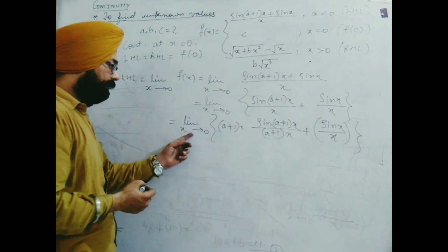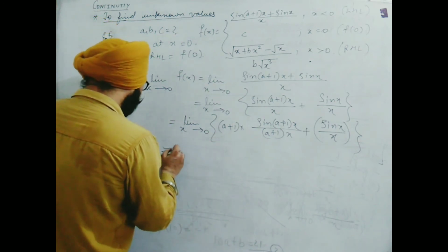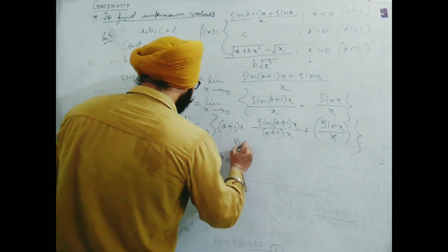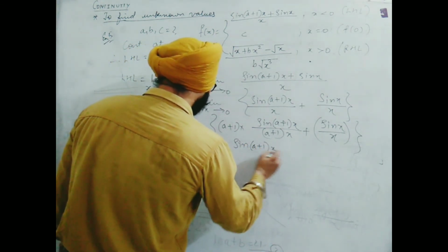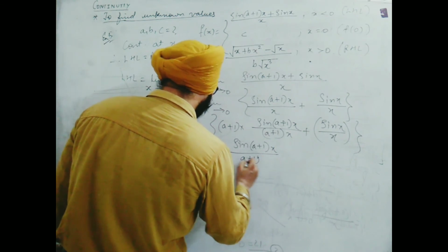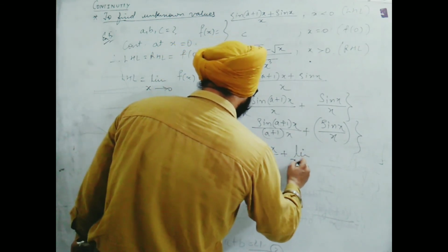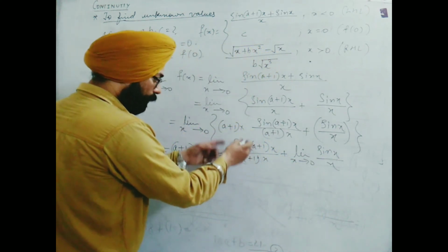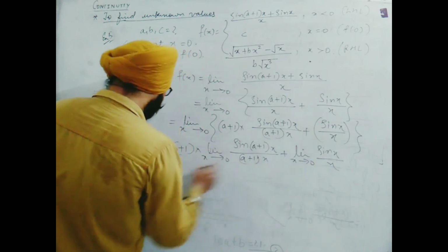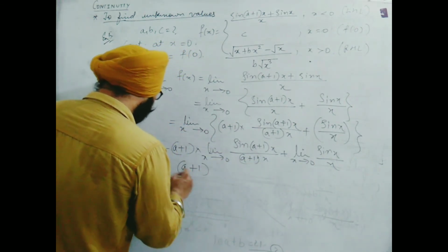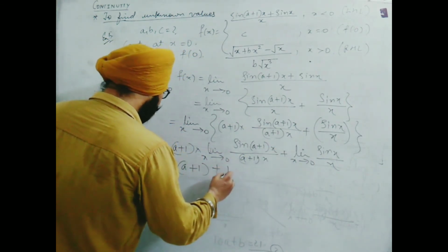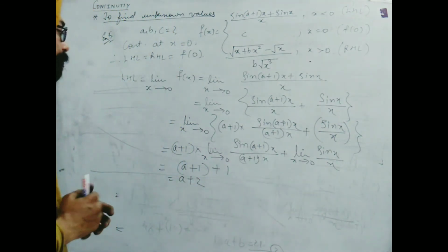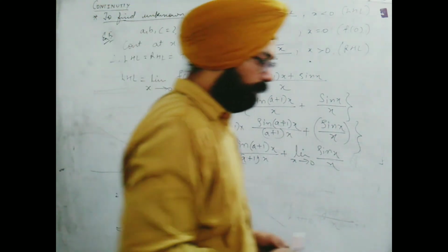Now when I separate the limit in both the terms, I get (a plus 1) into limit x tends to 0 of sin (a plus 1)x upon (a plus 1)x plus limit x tends to 0 of sin x upon x. This value becomes 1. This also is a standard limit, so it is also 1. So from the first term we get a plus 1, here we get 1, and finally a plus 2. This is the value of LHL. Please note down. Further we are going to discuss.